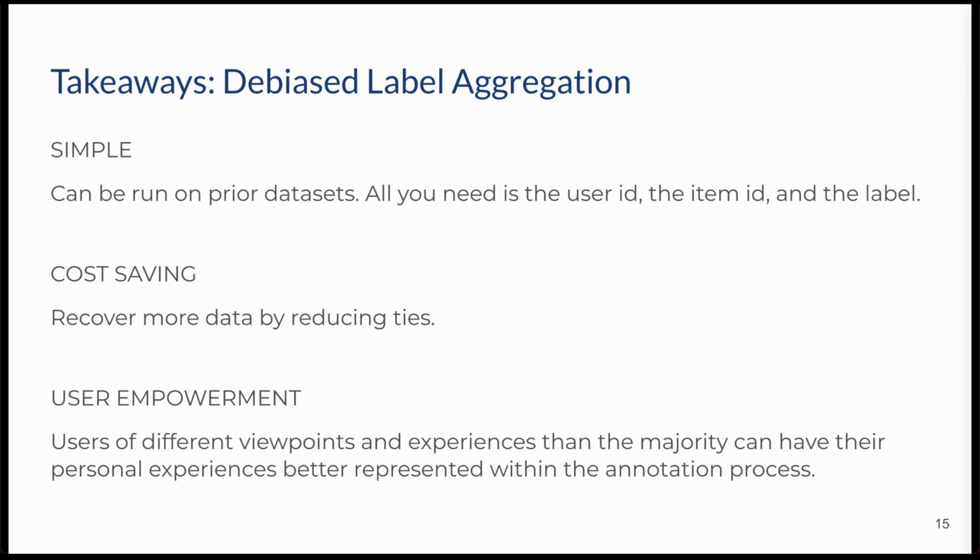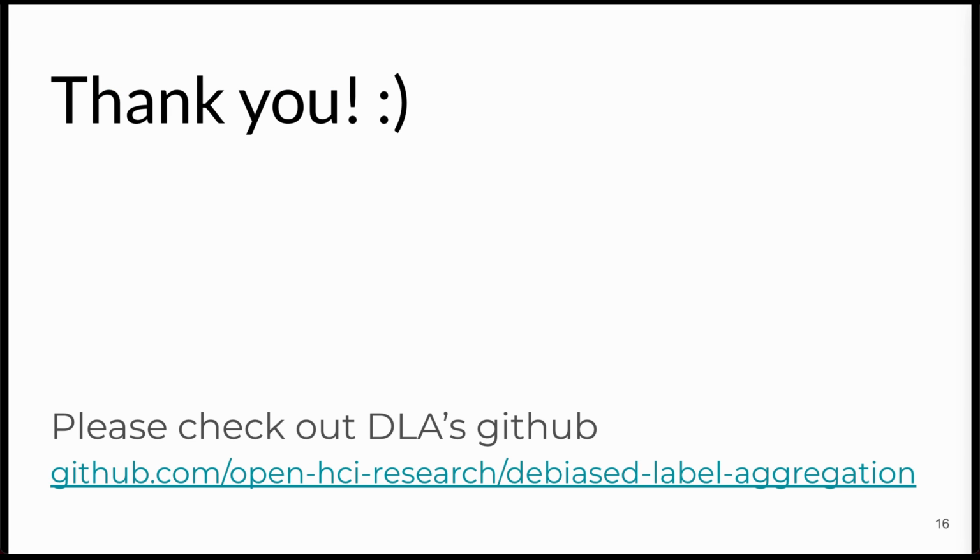Most importantly, DLA is simple to implement. It only needs a user ID, an item ID, and the user's label to produce the weights to help remix the ground truth data. Please visit our GitHub repository to find out more.